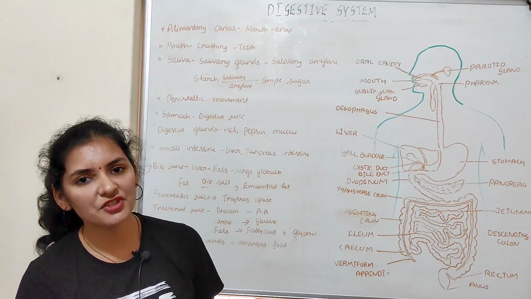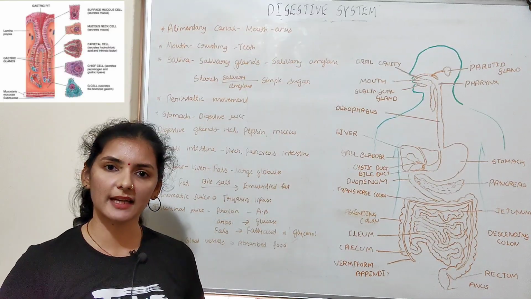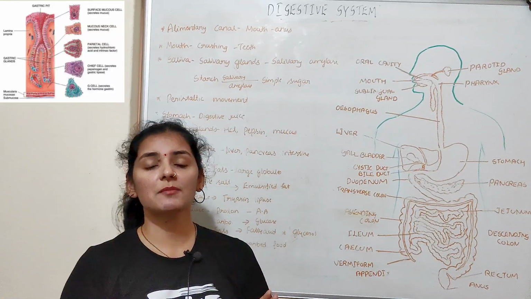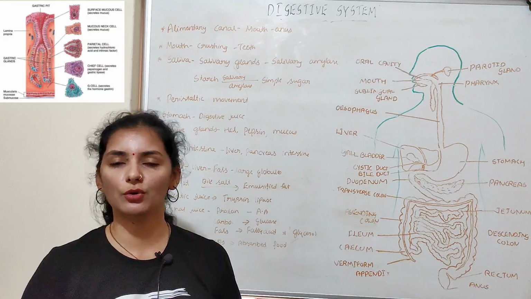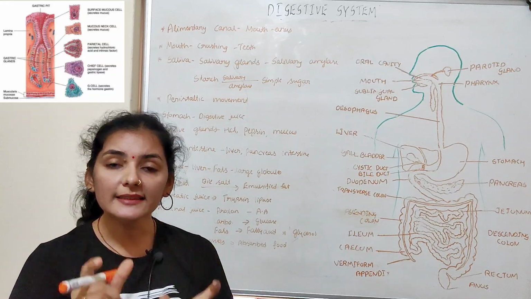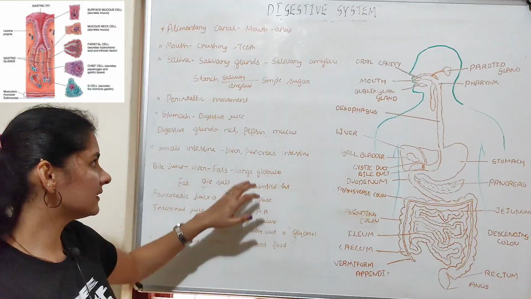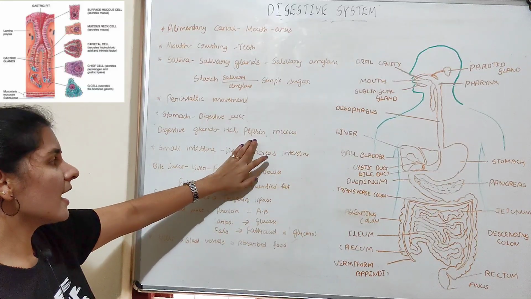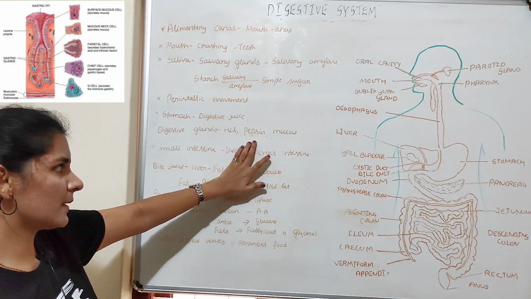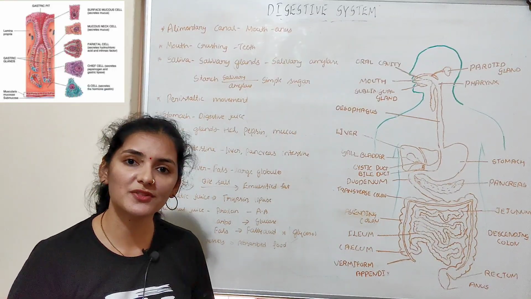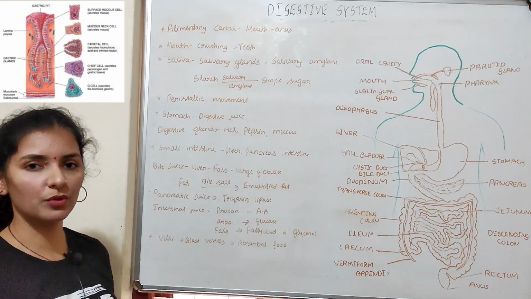and this gastric juice is produced by the gastric glands present in the wall of the stomach. So the wall of the stomach consists of a special type of gland known as gastric gland, and this gastric gland produces gastric juice. This gastric juice consists of hydrochloric acid, a protein splitting enzyme known as pepsin, and mucus. The gastric gland consists of a variety of cells which produce hydrochloric acid.